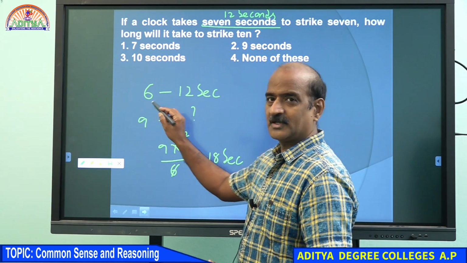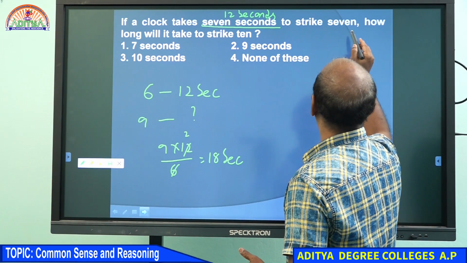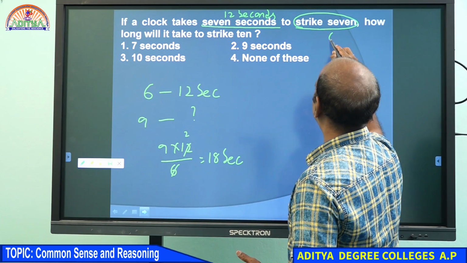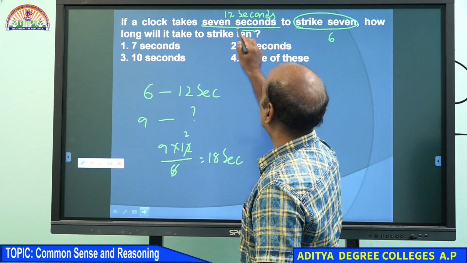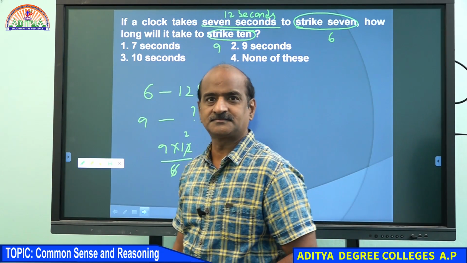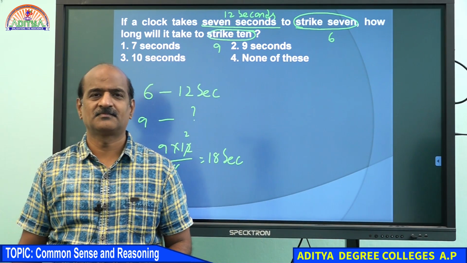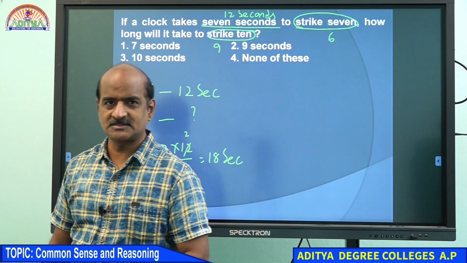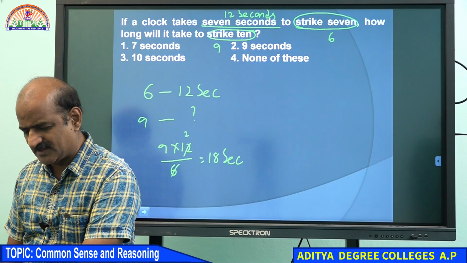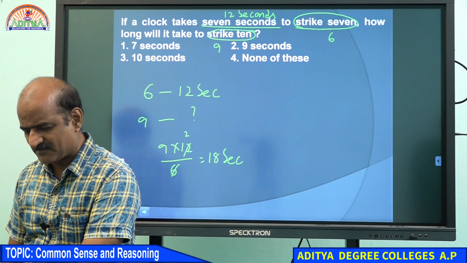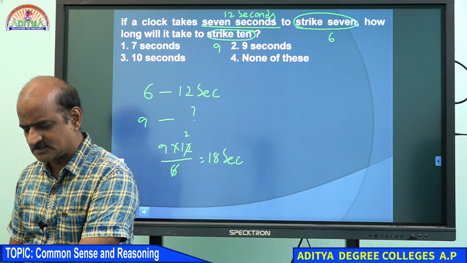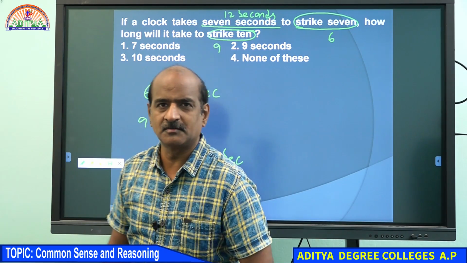You can ask me, sir, why you are getting 6? The reason is it strikes 7. To strike 7, there should be 6 segments. To strike 10, there should be 9 segments. If for 6 segments the time is 12 seconds, then for 9 segments there should be, yeah, that is the point. Therefore, your answer must be 18. Very good.